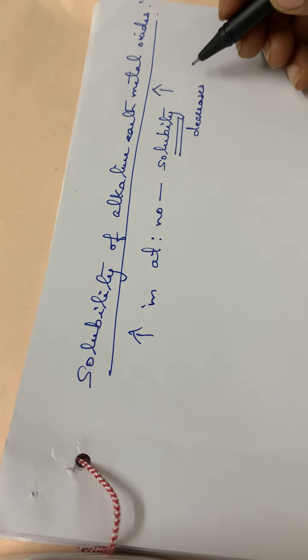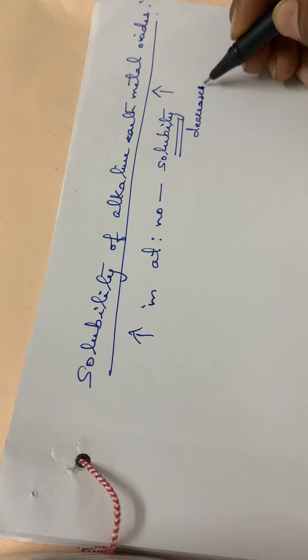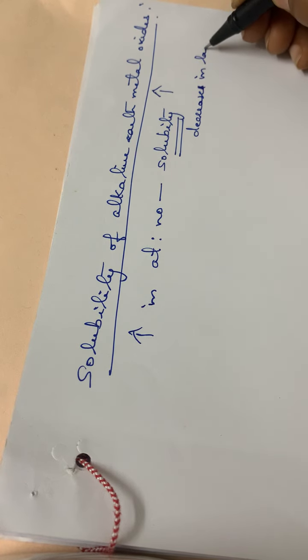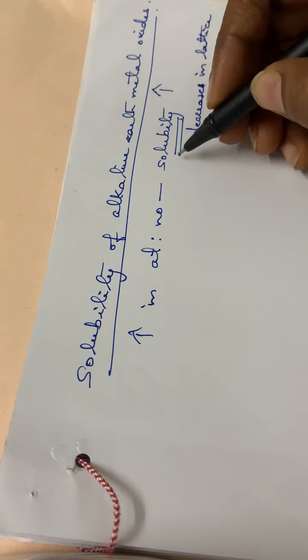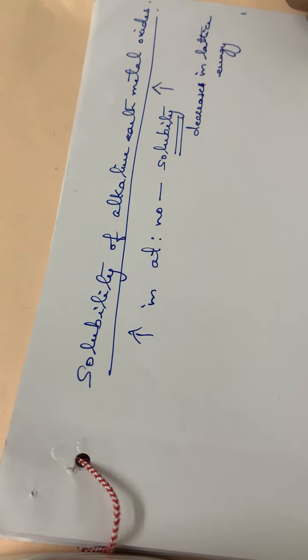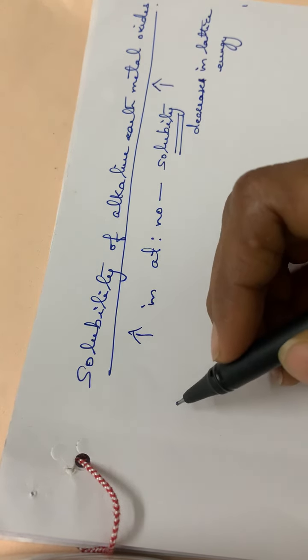Decrease in lattice energy is why the solubility increases down the group. Increase in atomic number means going down the group.